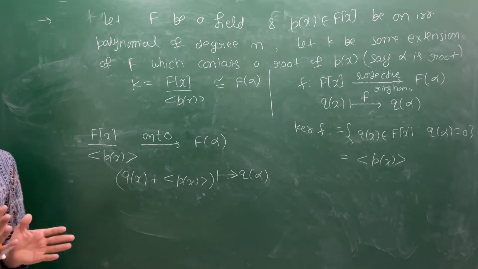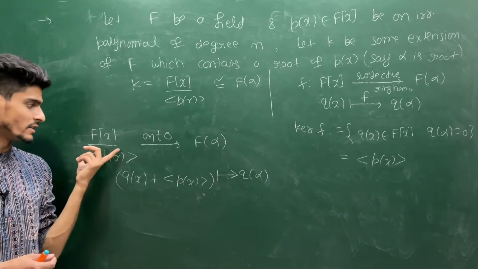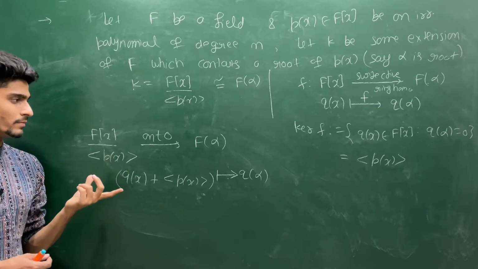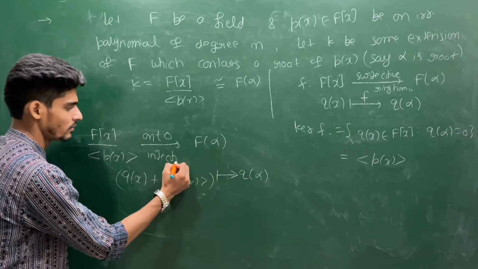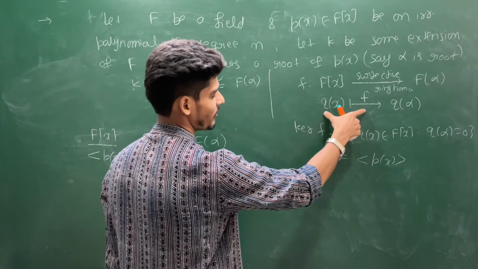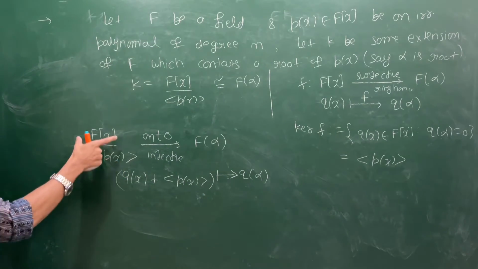So this contains F(alpha), and the containment is in a different sense, because this is a quotient structure. So this mapping is onto, and this is injective, because all the elements which are vanishing under f, you have put inside the kernel, and you are taking a map from F[x] by the kernel.